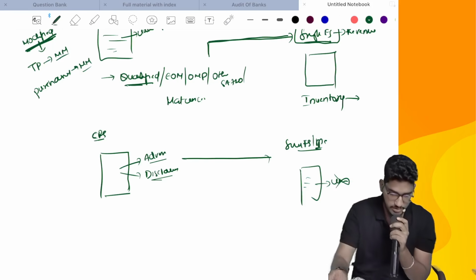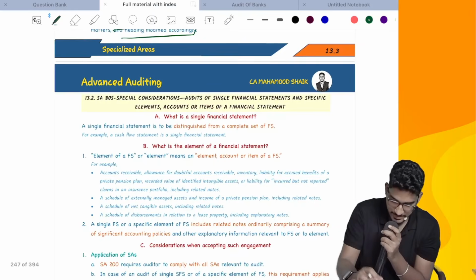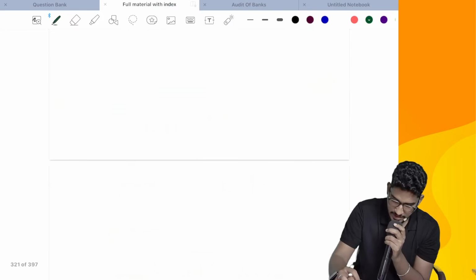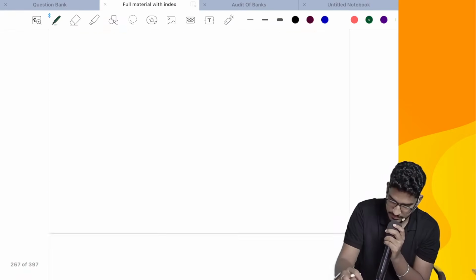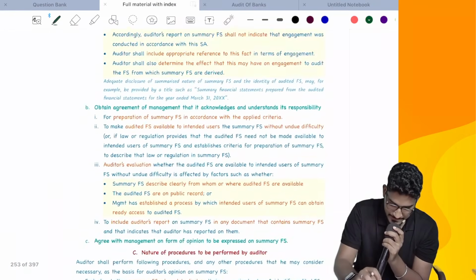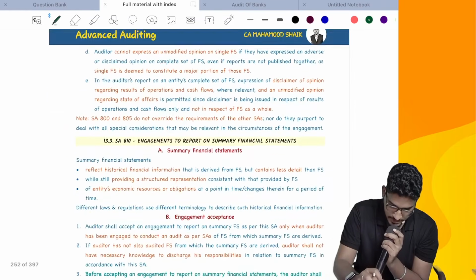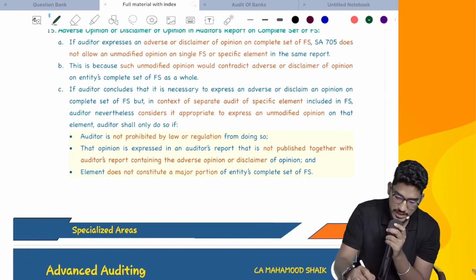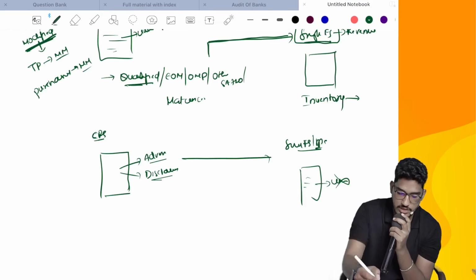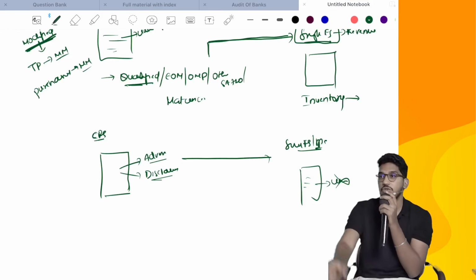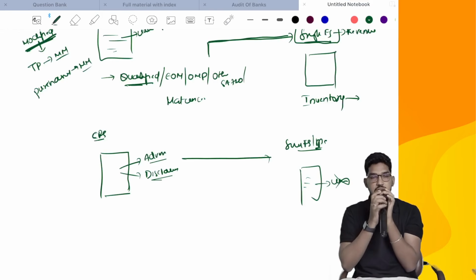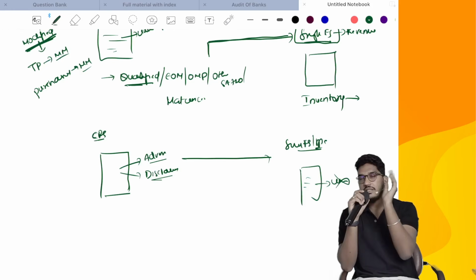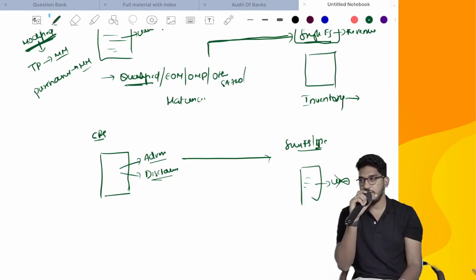One more condition is there, I forgot. Let me see and tell. One extra condition will be there. At last that information will be there. Did you find it? No. Not prohibited by law or regulation. Sorry, this is the condition I had forgotten. One more condition is what? It should not have been prohibited by law or regulation. That means law or regulation did not put any restriction that you cannot give. So there should not be any prohibition from law or regulation.